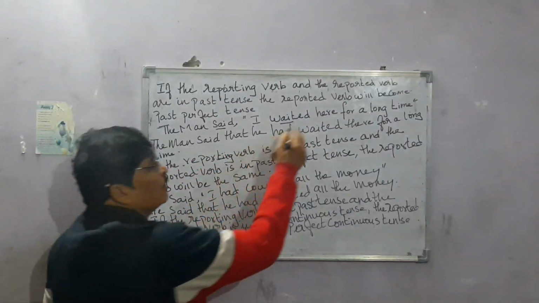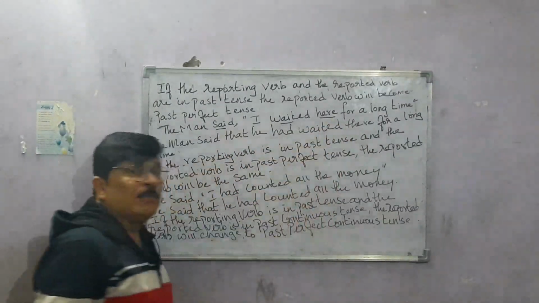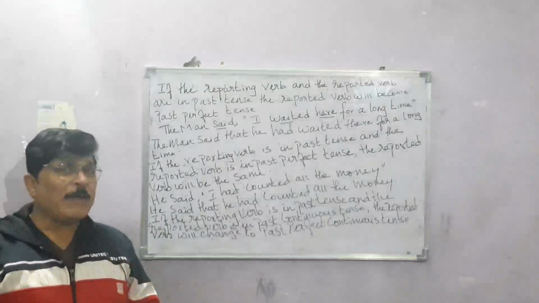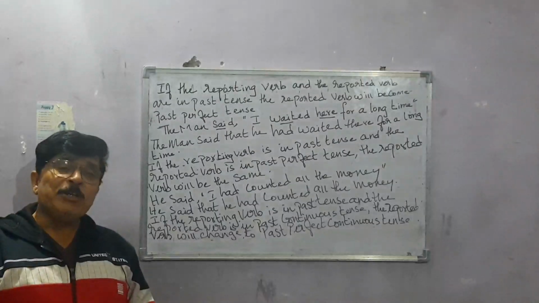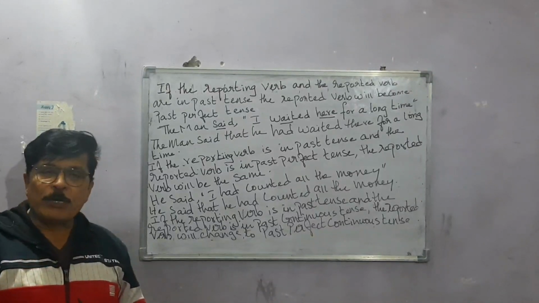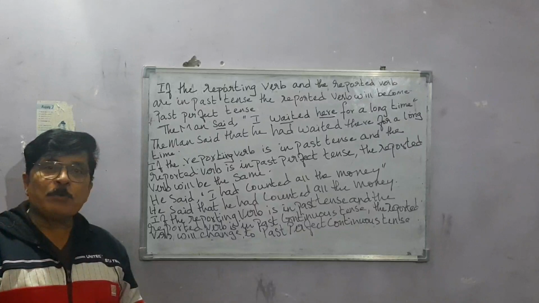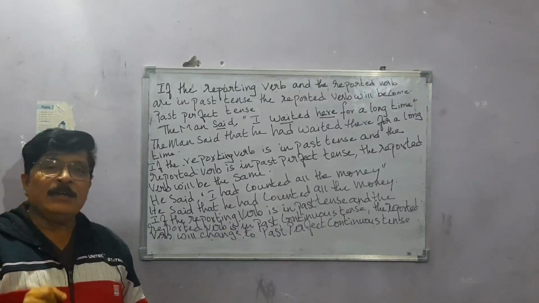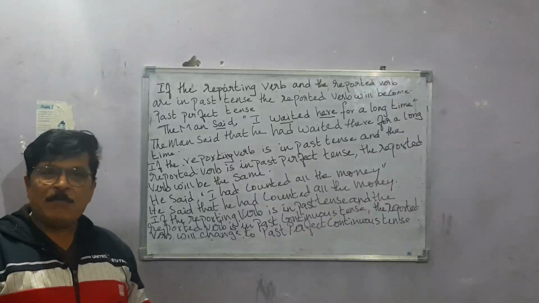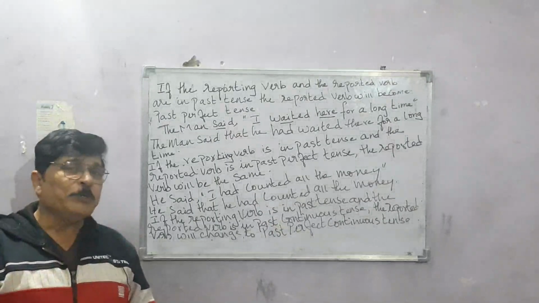Now see here, here is the adverb of time and place. I told you that the adverb of time and place also has to change. So what you have to do when you get a sentence is, first of all, underline your reporting verb, underline the reported verb, and underline the pronouns and also the adverb of time and place. Now why am I telling you to do that?